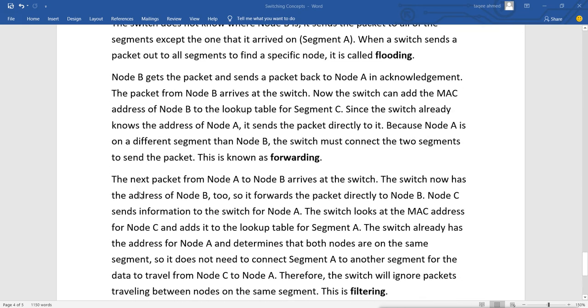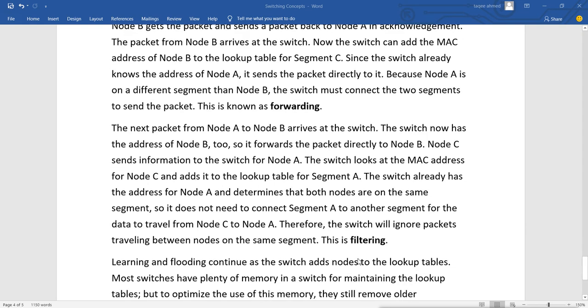Then what? The next packet from node A to B arrives at the switch, and the switch now has the address of B, so it forwards the packet directly to B. And node C sends information to the switch for node A. The switch looks at the MAC address of node C and adds it to the lookup table in the port, and the switch already has the address for node A and determines that both nodes are on the same segment, so it does not need to connect segment A to another segment for the data to travel from node C to node A. Therefore the switch will ignore the packet traveling between nodes on the same segment.